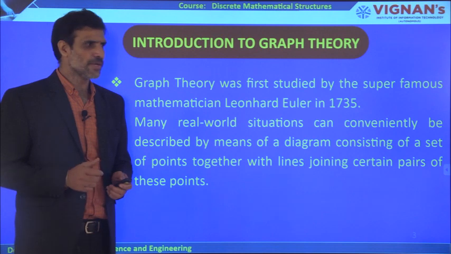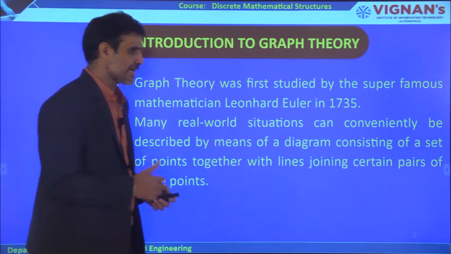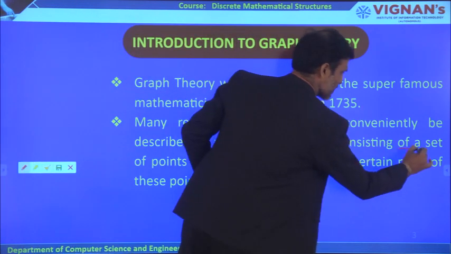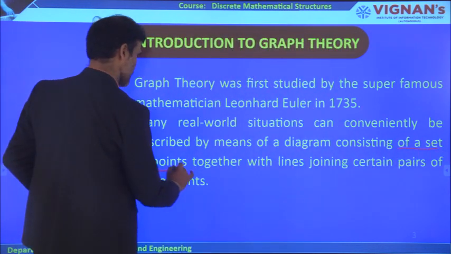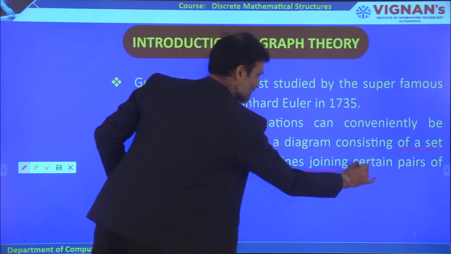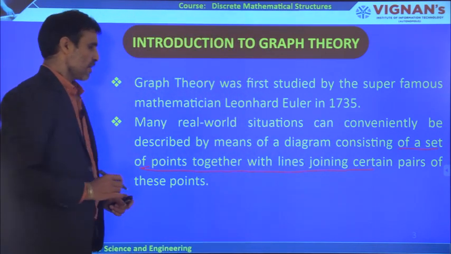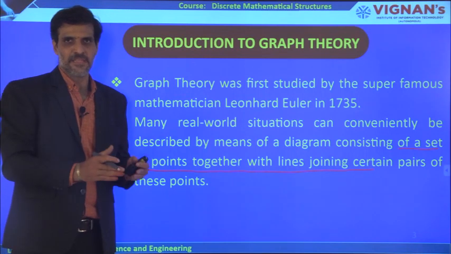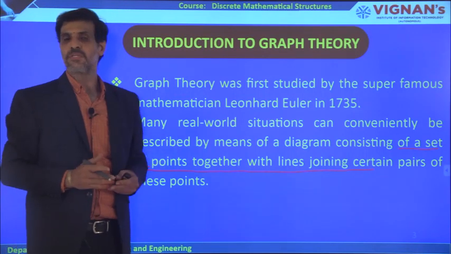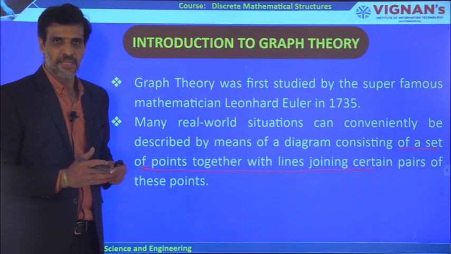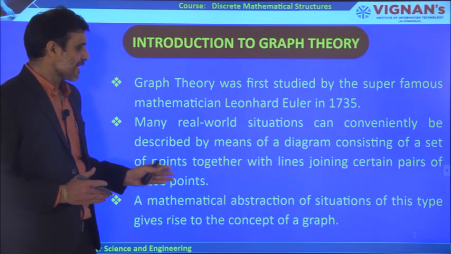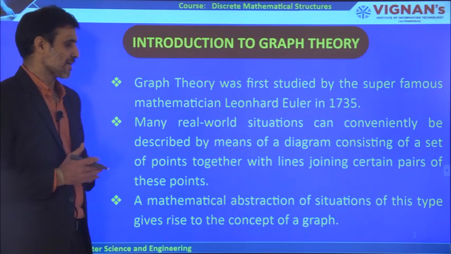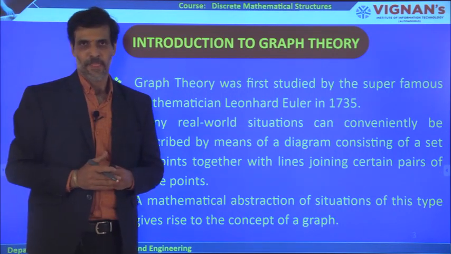So now let us try to understand what exactly this is. It consists of a set of points together with lines joining certain pairs. Whenever you have a diagram like this, we use graph theory. That is the importance of the mathematical abstraction of a situation of this type, which gives rise to the concept of a graph.